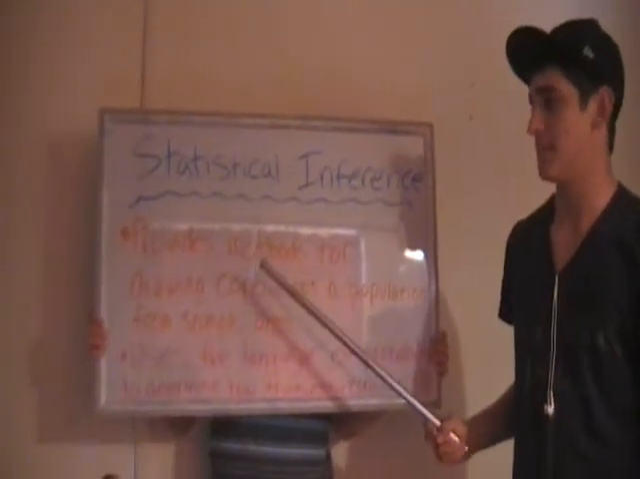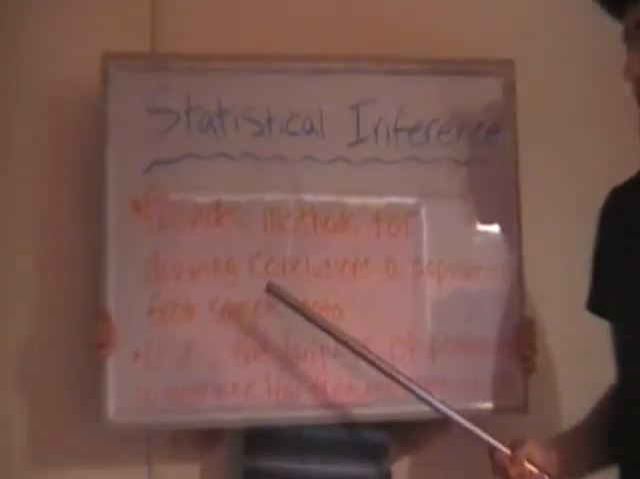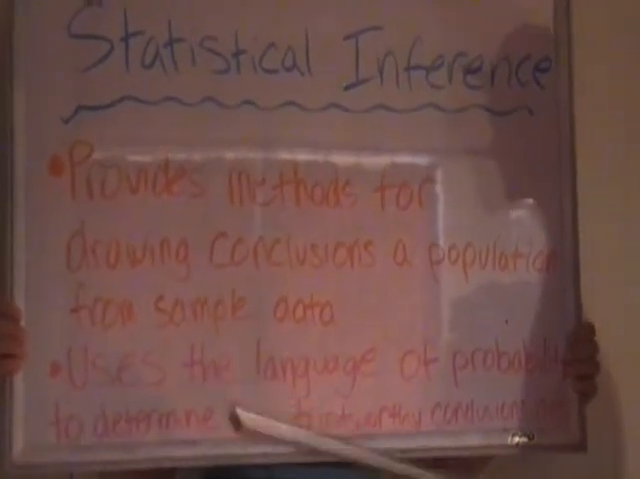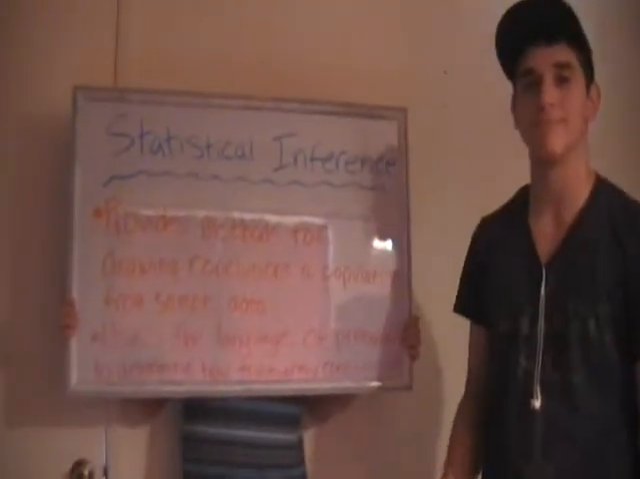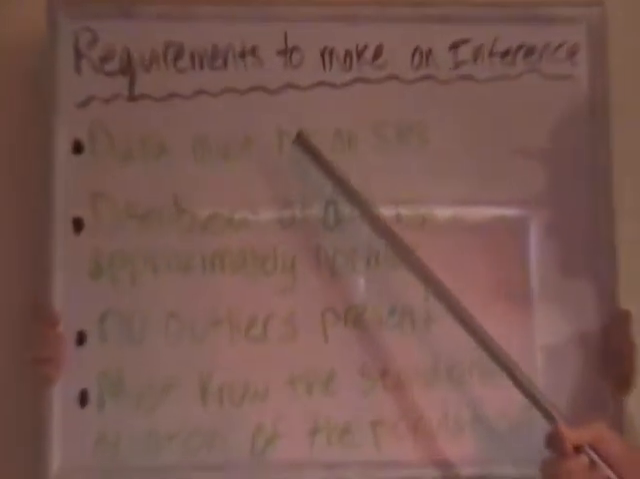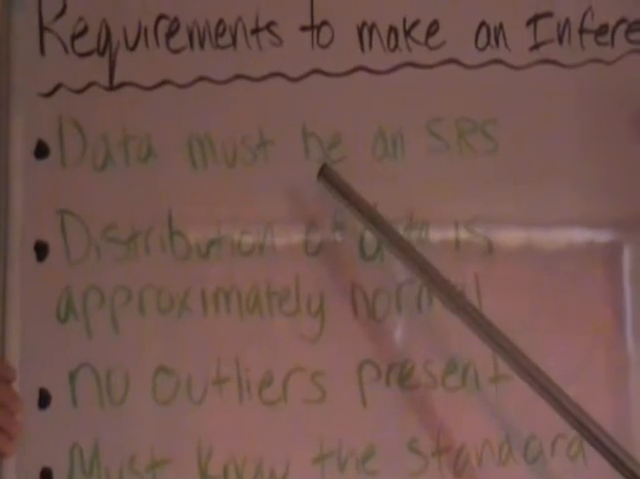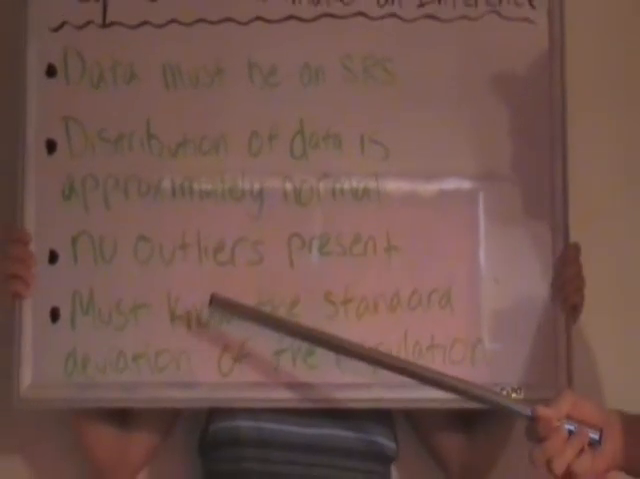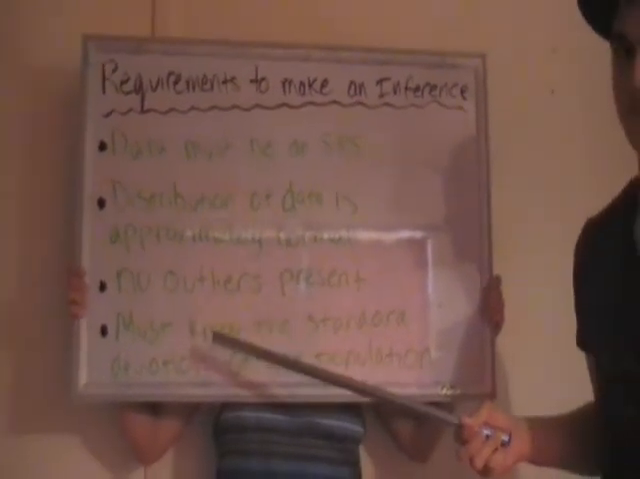Statistical inference provides methods for drawing conclusions about a population from sample data and uses the language of probability to determine how trustworthy conclusions are. There are 4 requirements to make an inference. First, the data must be an SRS, which is a simple random sample. Second, the distribution of the data is approximately normal. Third, there are no outliers present. And fourth, we must know the standard deviation of the population.